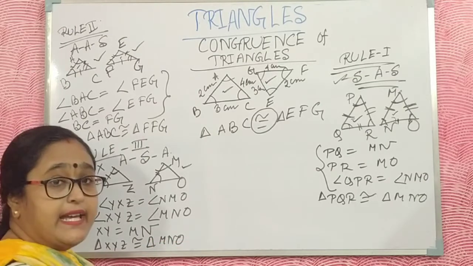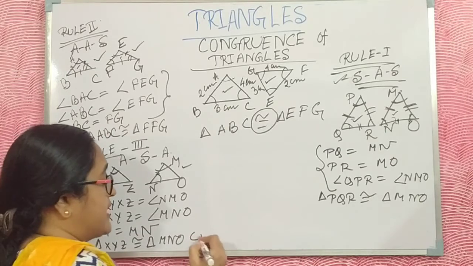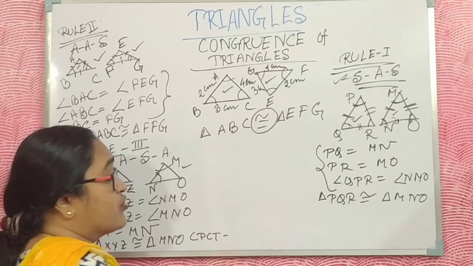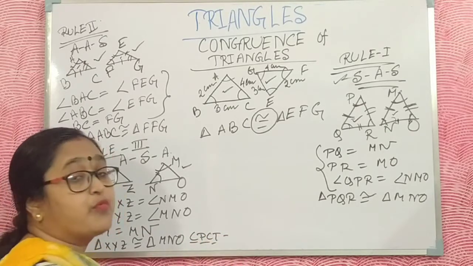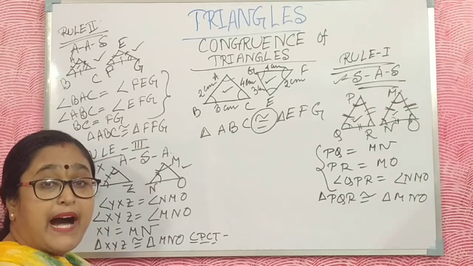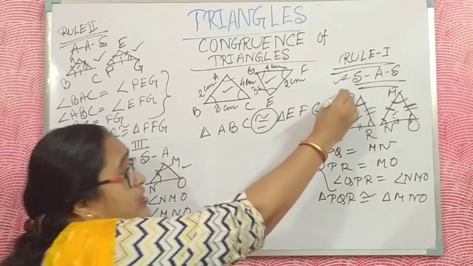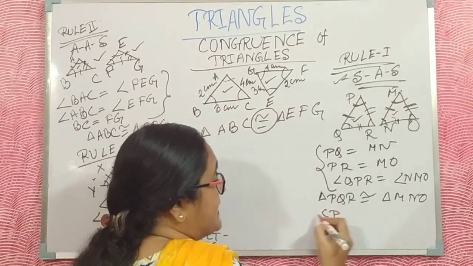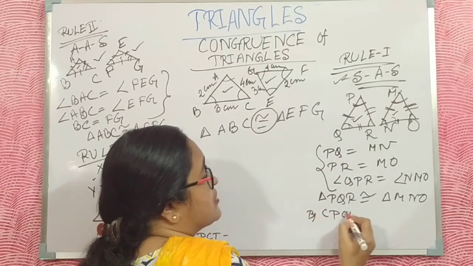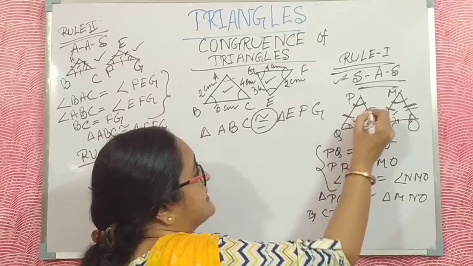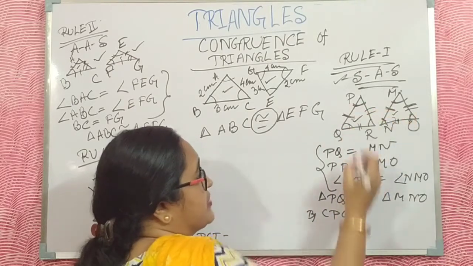And by CPCT you also say, CPCT means corresponding parts of congruent triangles. By CPCT, this is the main point. Here you also say by CPCT, the other two sides are also equal.